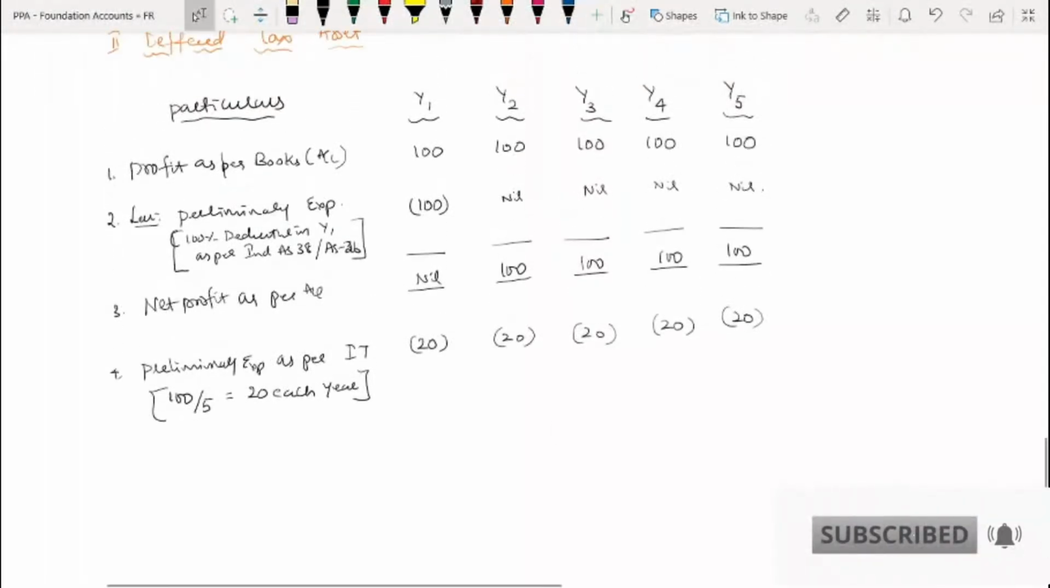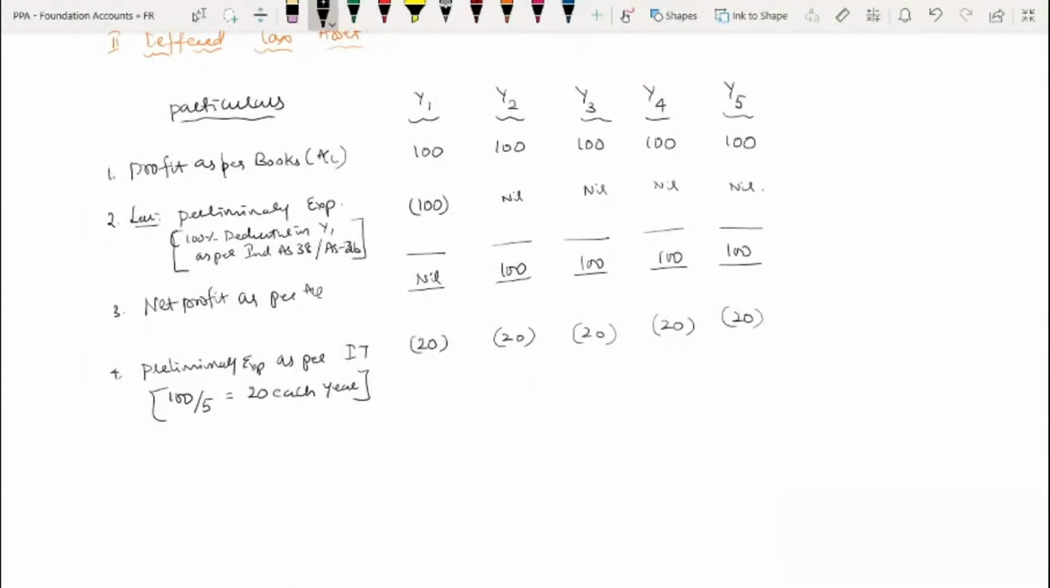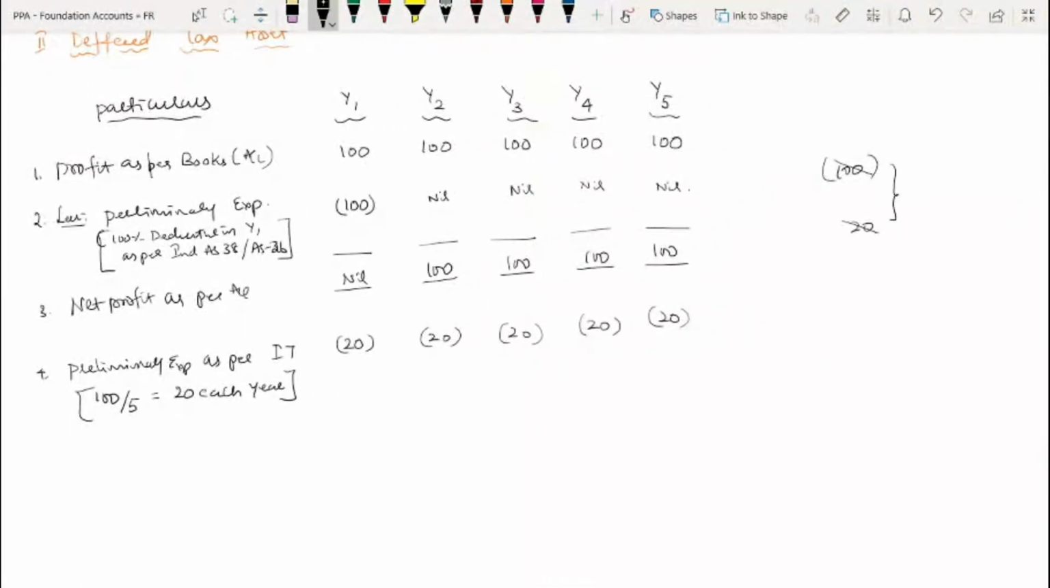Look at my difference here. I charged 100, so out of 100, 100 is deducted here. Here 20 is deducted. That means to the extent of this 20, there is no difference. What is the difference? 80. Friends, are you understanding?